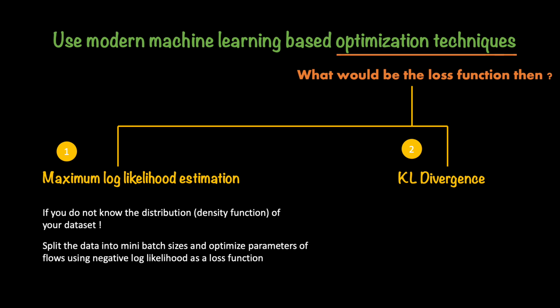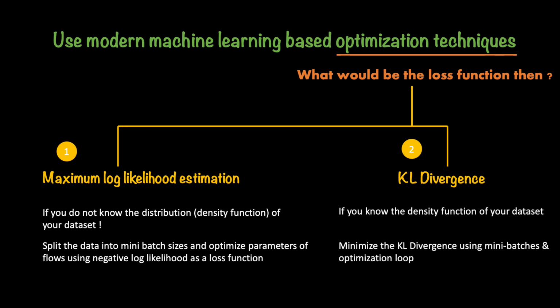The process remains still the same. You essentially divide up your data set into mini batches, and then you minimize the KL divergence and you run your optimization loop as you generally do.